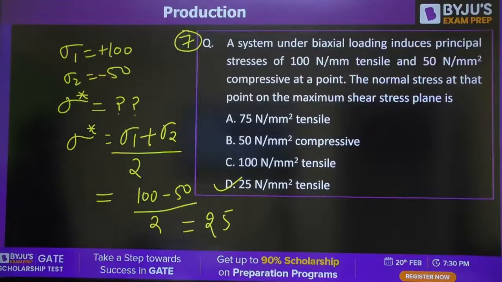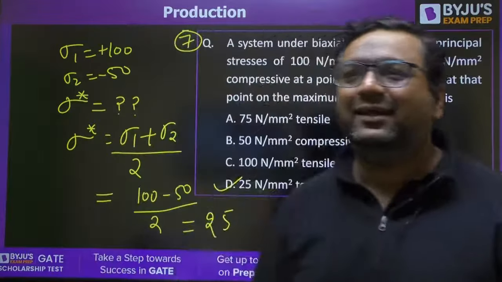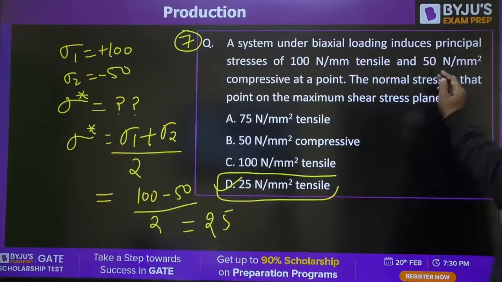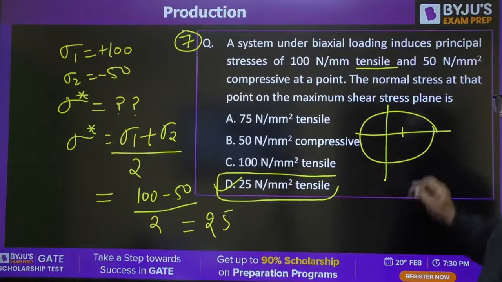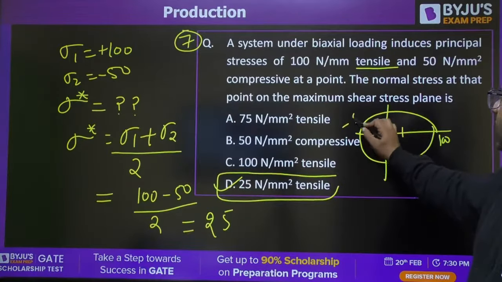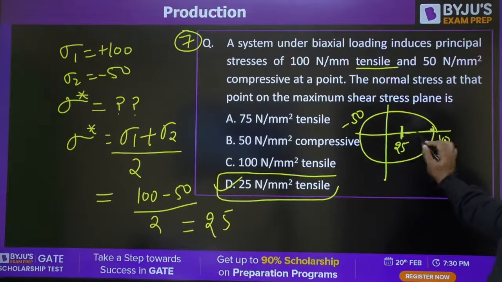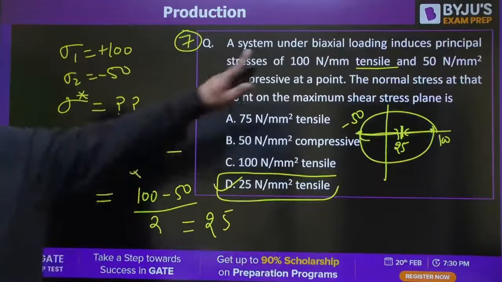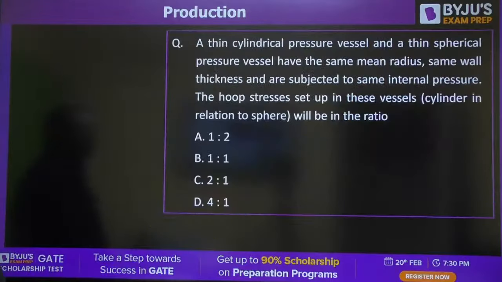Here I feel you got tricked. Answer will be D here, guys, because one is tensile, other is compressive. Mohr circle will be like this, so the center will be somewhere here. This is 100, this is minus 50, so the center will be at 25, 75 from here, 75 from here. So answer will be D. This kind of mistake you can make in the exam also. Try to avoid it. That is why I have kept this question.